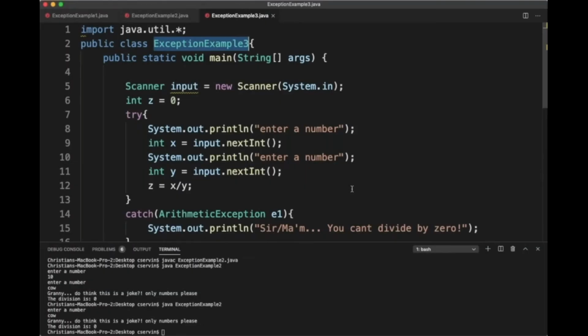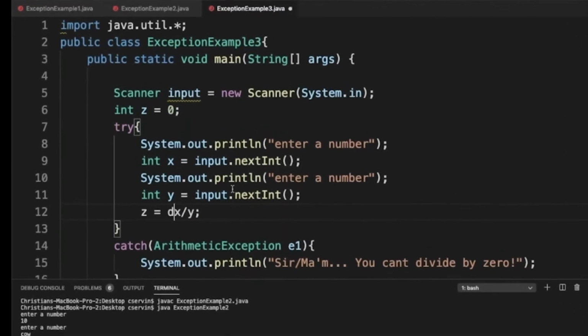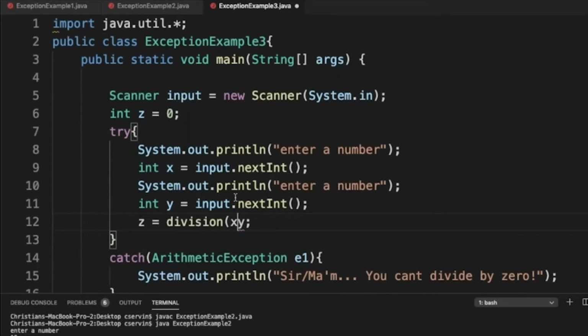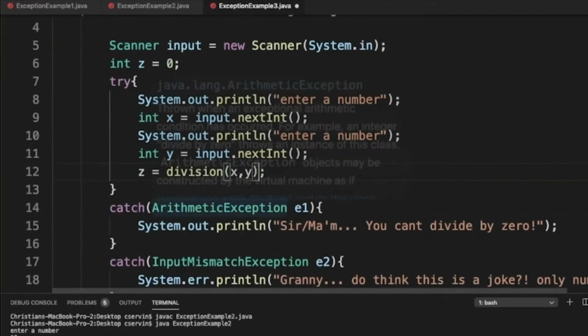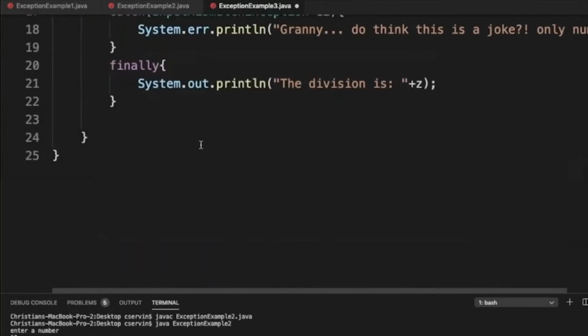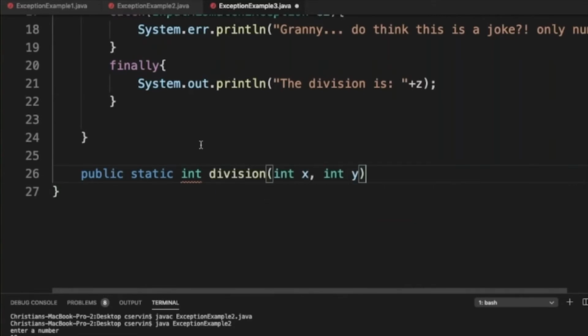So at this point, instead of just using x divided by y, you can call something called division, and you give x and you give y. So what is division? Division is a method that is outside of the main. Public, static, it will give us, I know it should be a double, but I'm just going to keep it simple with int division. It takes x, it takes y. So return x divided by y.